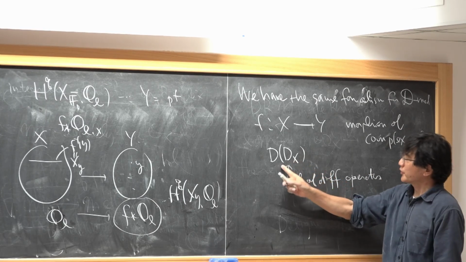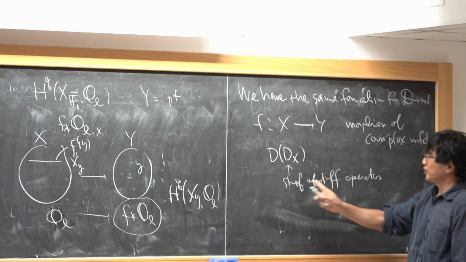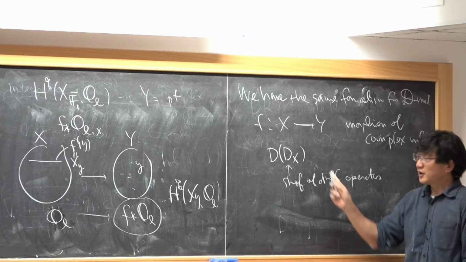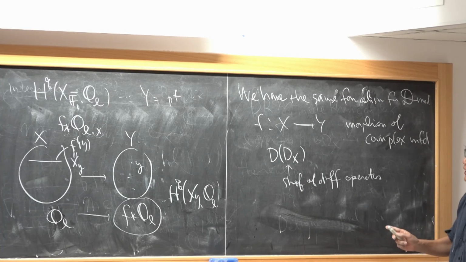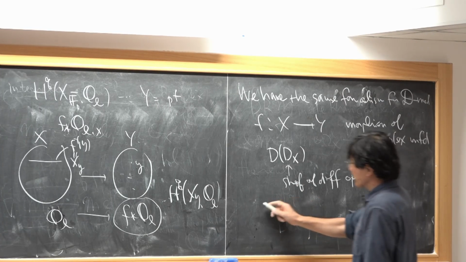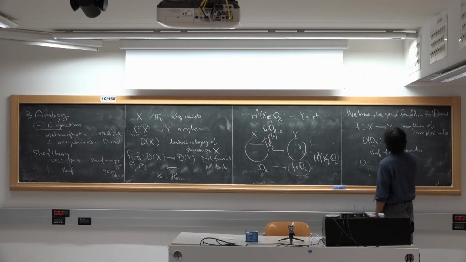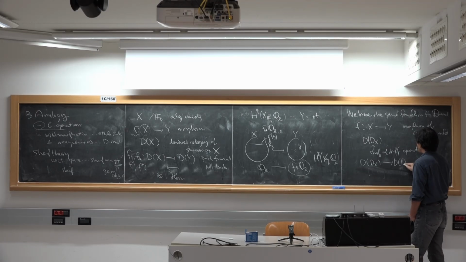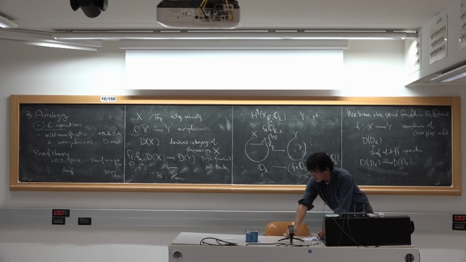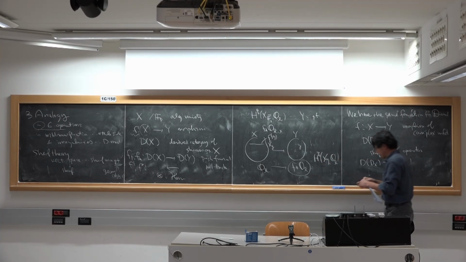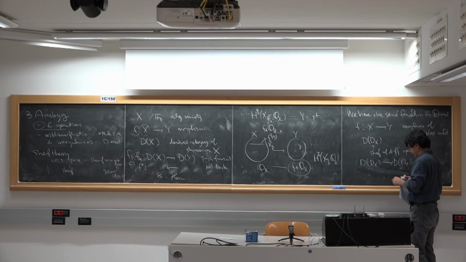If you have such a linear algebra object, then you can construct the derived category. And again, once you have such a morphism, then you have functors like the push forward functor.